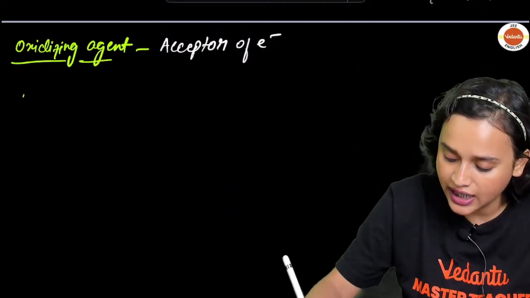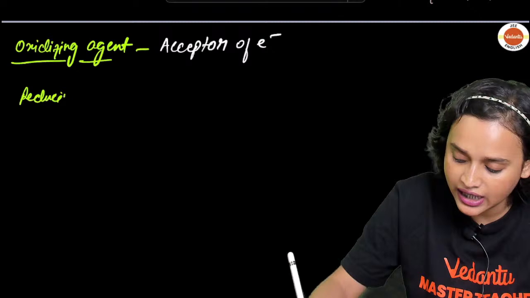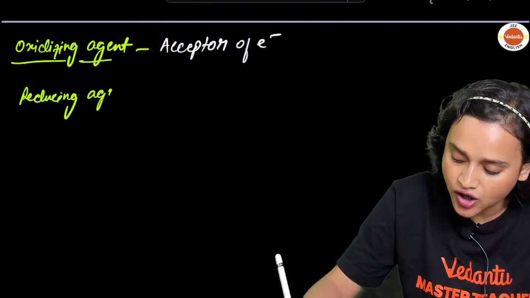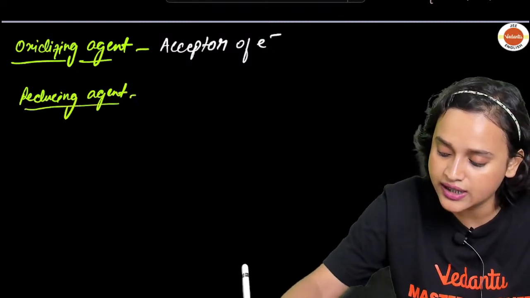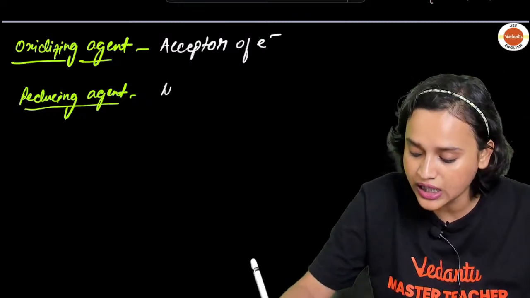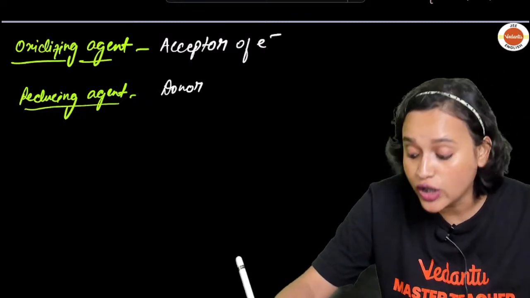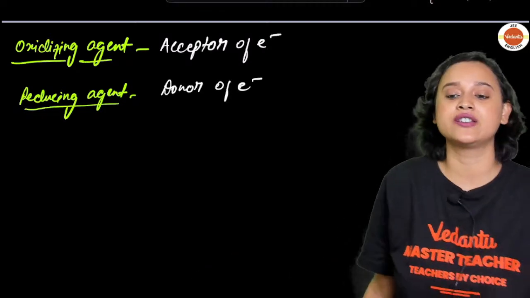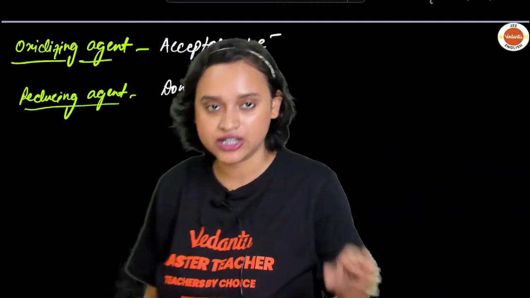And now, if I ask what is your reducing agent, my dear students? Your reducing agent is going to be someone who can donate. So the donor of electrons is going to be the reducing agent.